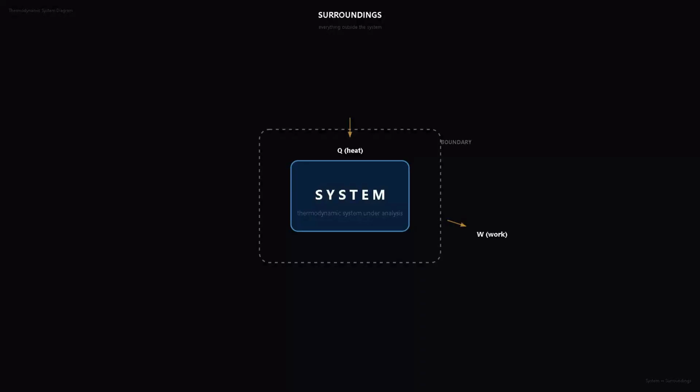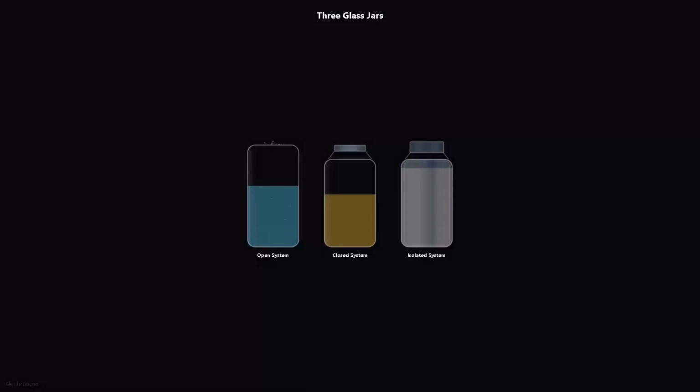To understand how heat moves, we must first define our boundaries. In thermodynamics, we look at the system, the specific thing we are studying, and the surroundings, which is everything else in the universe. Systems come in three types. Open systems can exchange both matter and energy with the outside. Closed systems can exchange energy but keep their matter locked inside. Isolated systems cannot exchange either one.